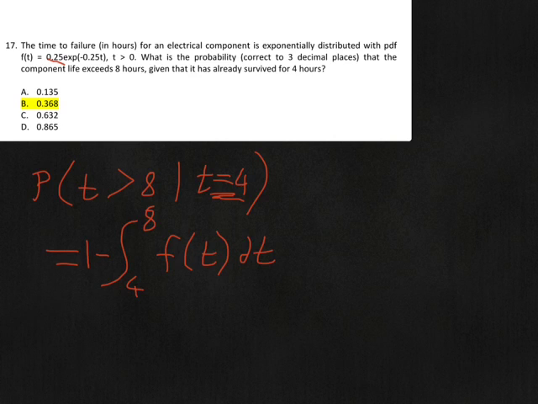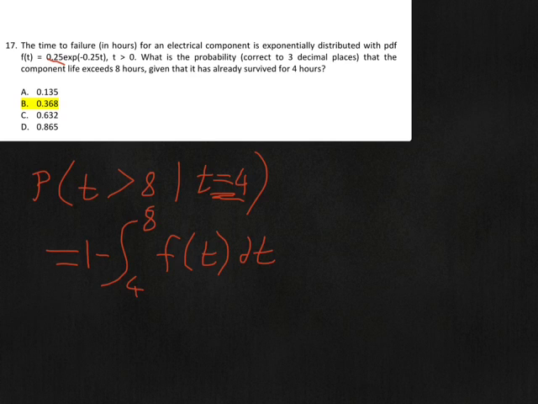This integral gives us the probability that it's going to fail between 4 and 8, because this is the probability density function of failure. So we need 1 minus the integral across the range, so we get all of the failures, the probability of failing at any point in there, and 1 minus that will be the remaining values.